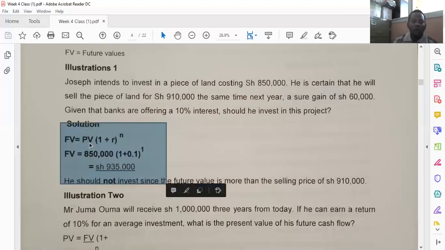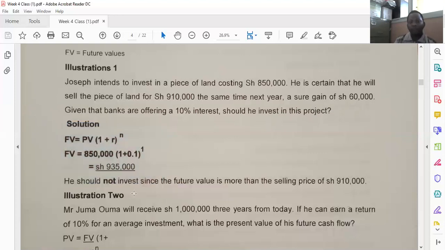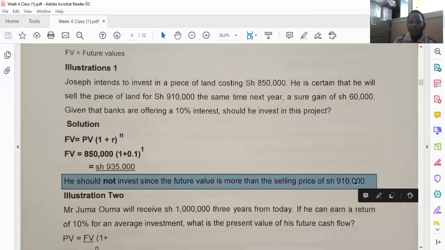So the future value being the present value times in brackets 1 plus the interest rate raised to the power of n. So the present value is 850,000 shillings multiplied by in brackets 1 plus the interest rate, which is 10%, which is the same as 0.1, raised to the power of 1, which gives us 935. So then the conclusion is you should not invest in the project since the future value is more than the selling price of the land.